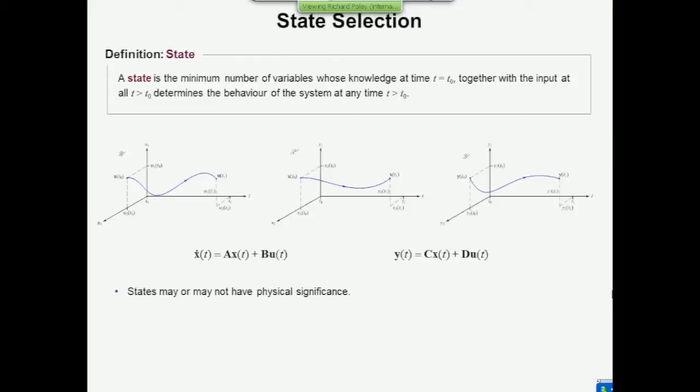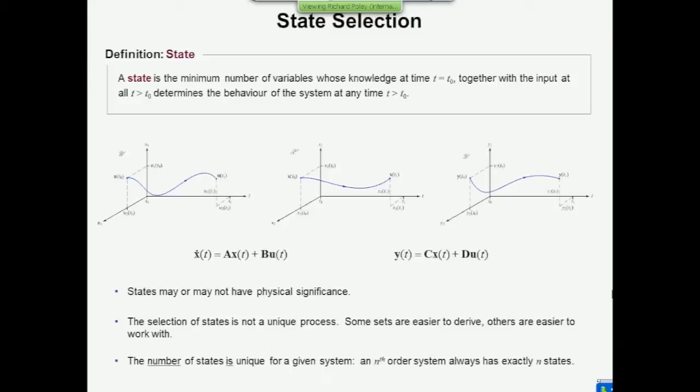They can be transcendental and not necessarily physical quantities that you could measure. Some sets are easier to work with than others, but pretty much you can choose the states to be whatever you want. It does not matter. Well, it matters a little bit because some sets are easy to work with and others are just easier to derive in the first place. The only thing that's really important about the states that you choose is the number.